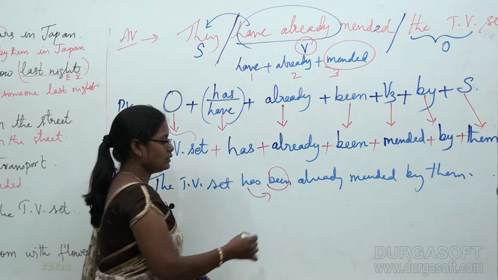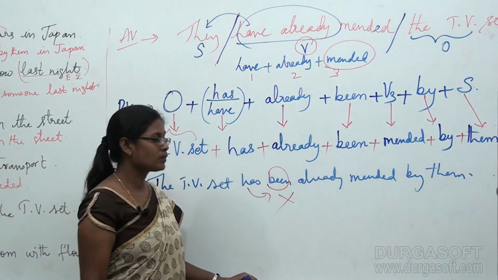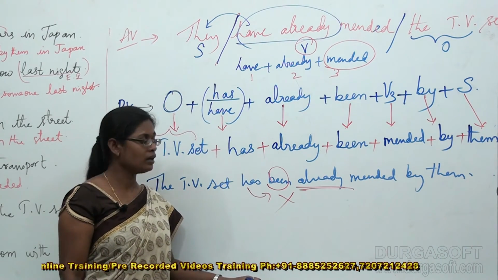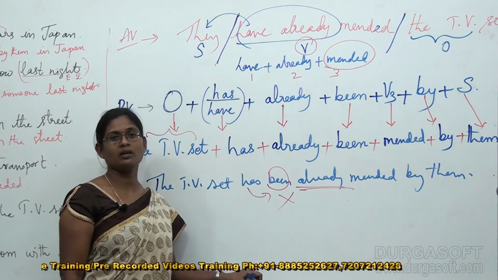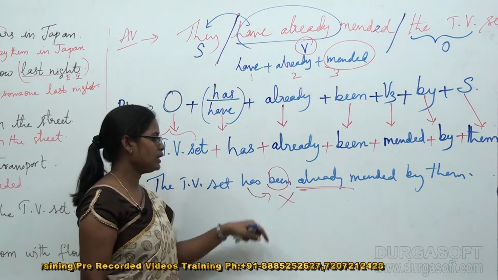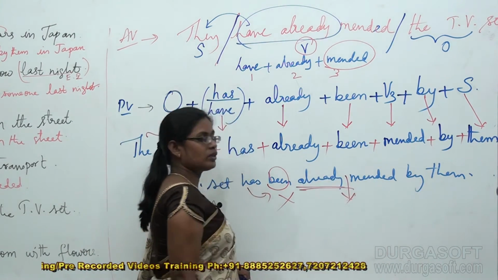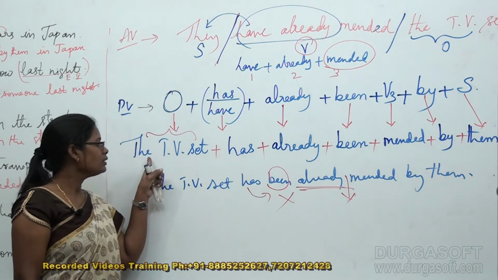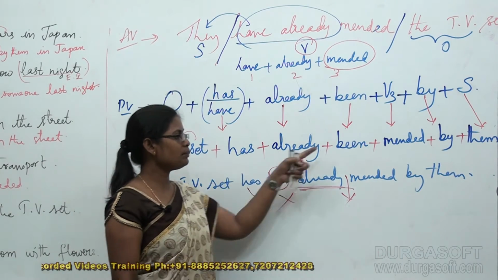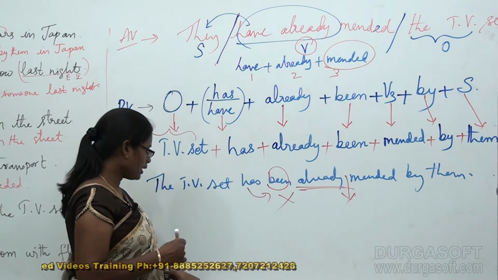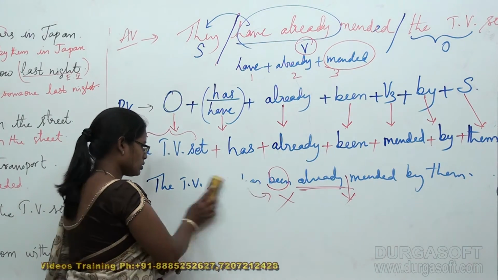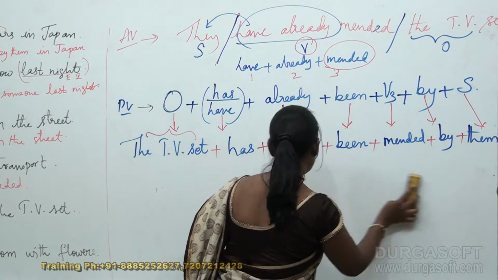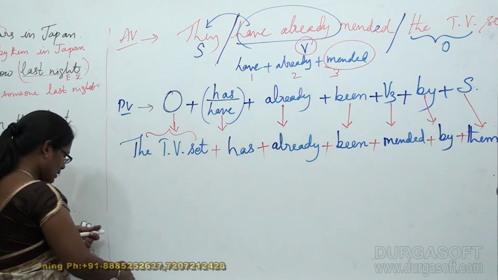But if you write like this, it is wrong. If one more extra word is already there, definitely you are not supposed to put it here. Okay, so you have to place it after the next extra word. Finally, the TV set has already been mended by them is a correct passive voice, but what is mentioned later next to this is a wrong passive voice.